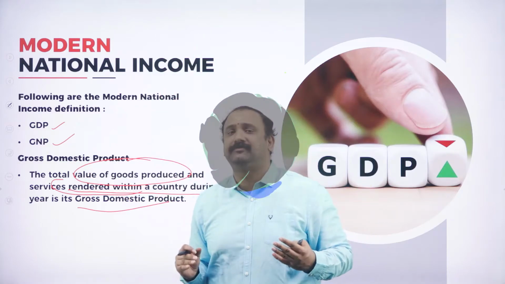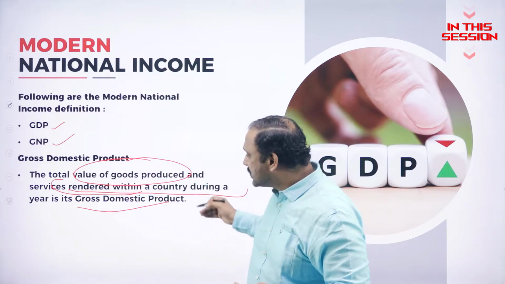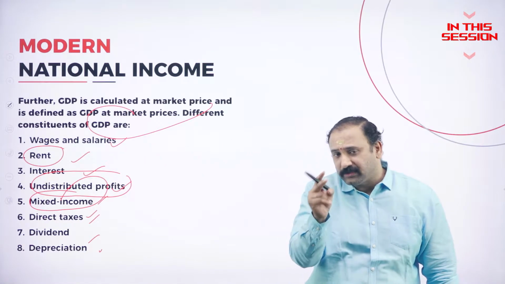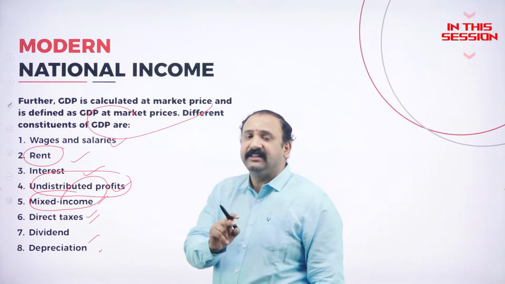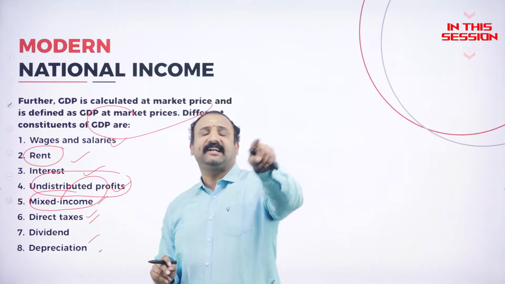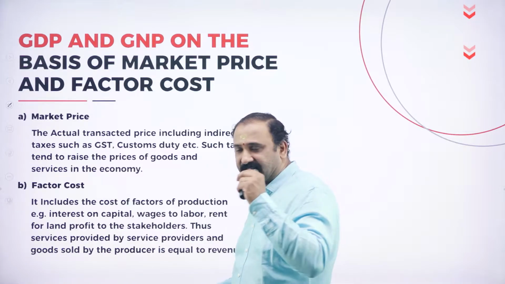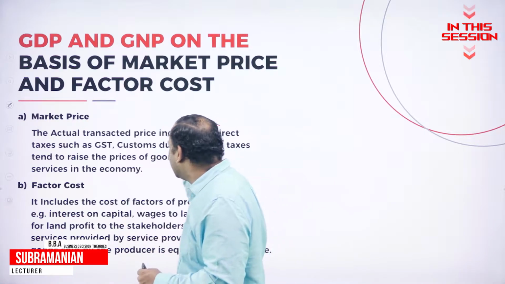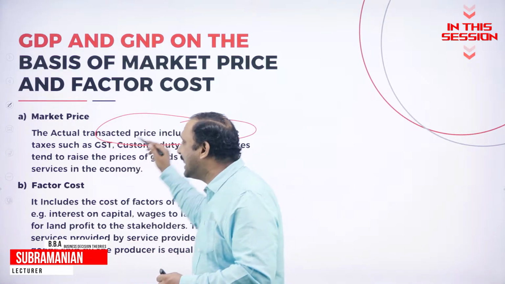The real value of GDP is the total value of goods and services that is rendered within a country. The amount of money that is collected in the form of tax is a direct revenue to the government. Market price is going to be the actual transacted price, including indirect taxes.